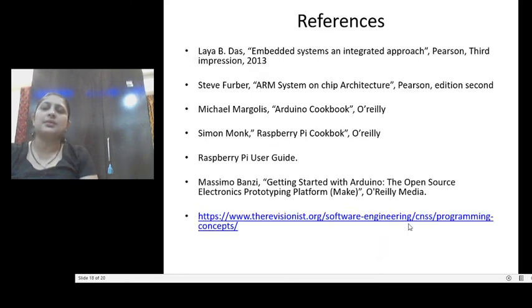And according to the syllabus, you have these references. When you want to learn ARM, you have a special book for ARM, that is Steve Furber, ARM System-on-Chip Architecture, from Pearson Education. Then we want to learn the embedded target boards. We have to learn the Raspberry Pi and the Arduino, which are most commonly used in embedded systems. So we have the cookbook for that. We also have the user guide manual for the Raspberry Pi. Through that you can learn this.